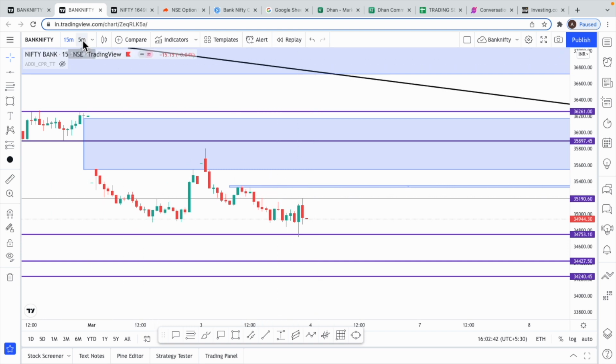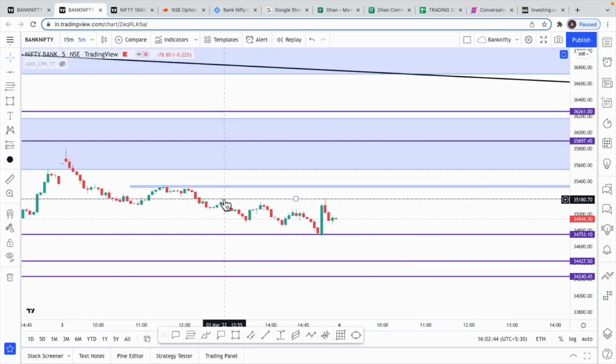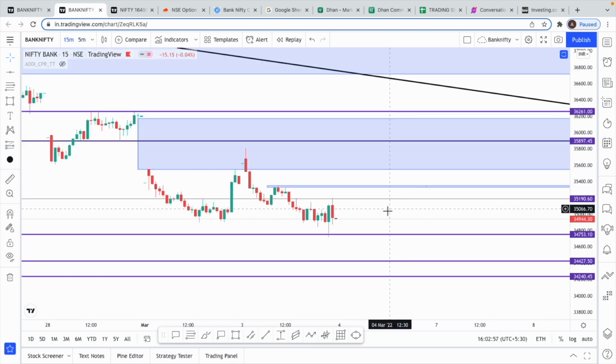See, now this is a 15-minute chart. If I shift to a 5-minute chart, today we took resistance once, came down, again went. When this big move also came, we took resistance again over here. That level is about 35,190. So I've just marked even that and kept.